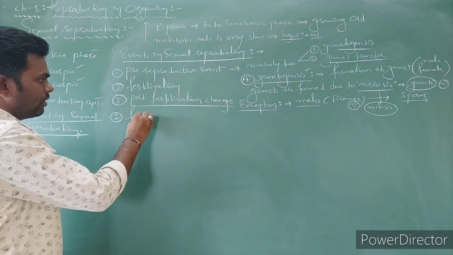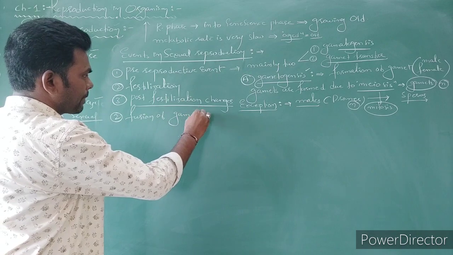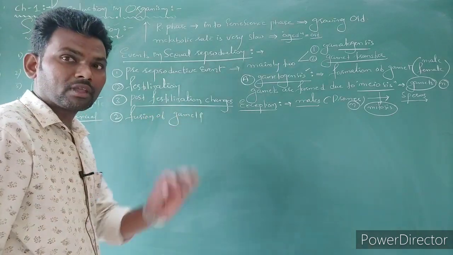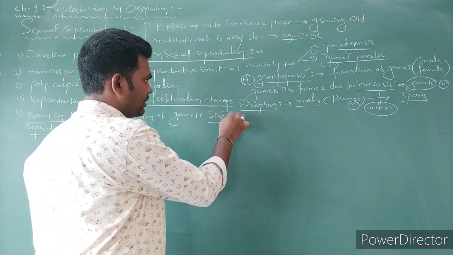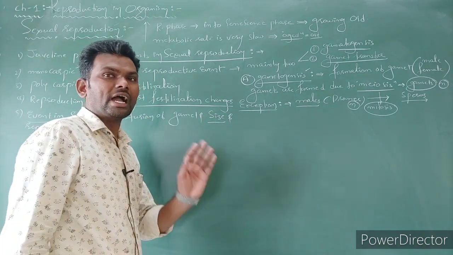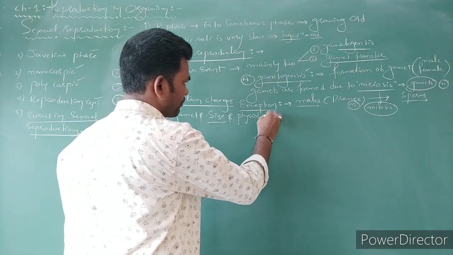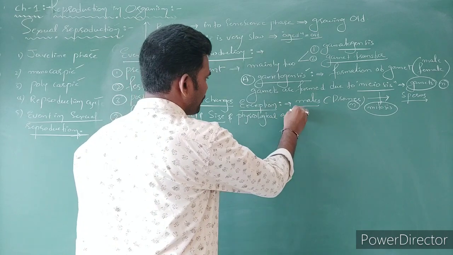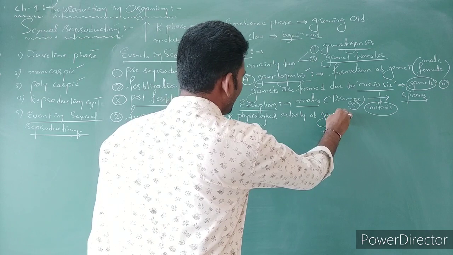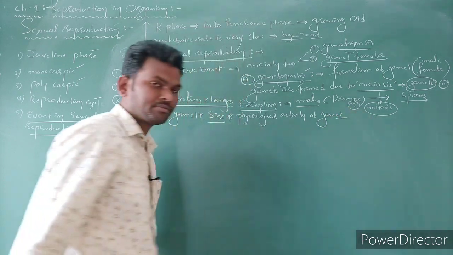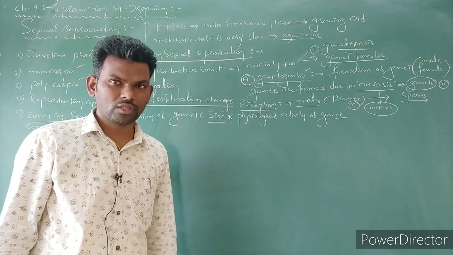Next, based on fusion of gametes, size of the gamete, as well as physiological activity of the gamete, the gametes are divided into types.